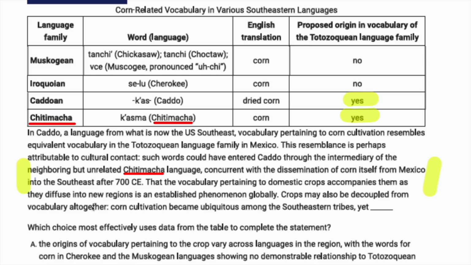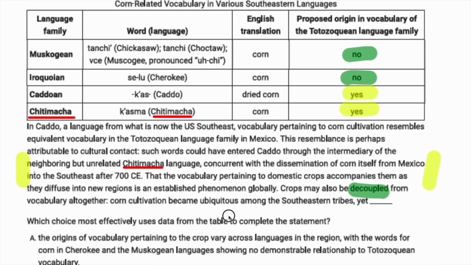Crops may also be decoupled from vocabulary altogether. So decoupled from means not linked to. And so what that means is we are looking for something in one of these two rows, because if corn spread into the Southeast, but the word for corn does not have an origin in this language family, that's what would reflect this decoupling.